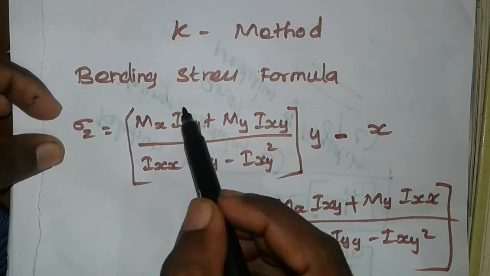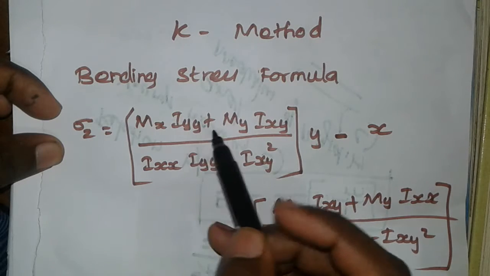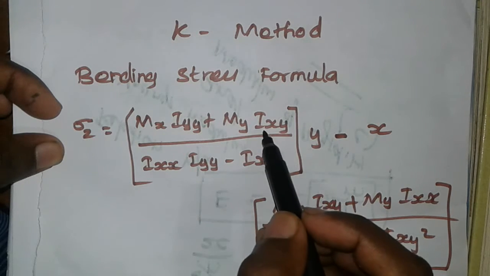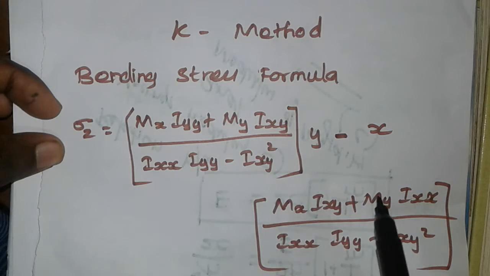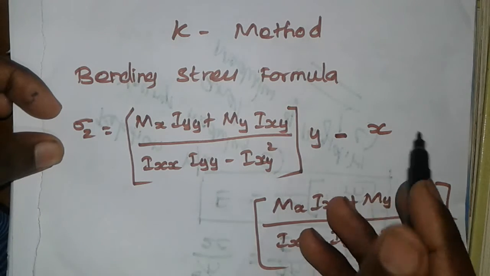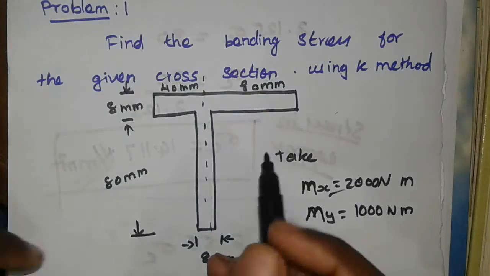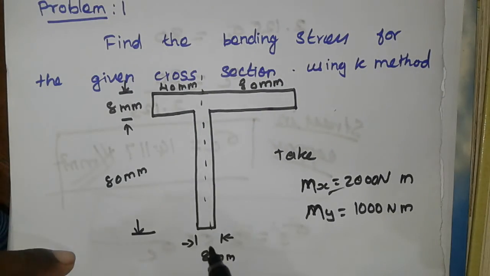You have to know the moment of inertia Iyy value, the moment of inertia Ixx value, and the Ixy value. The Ixx value we have to calculate. And x and y are nothing but the coordinates of any points.